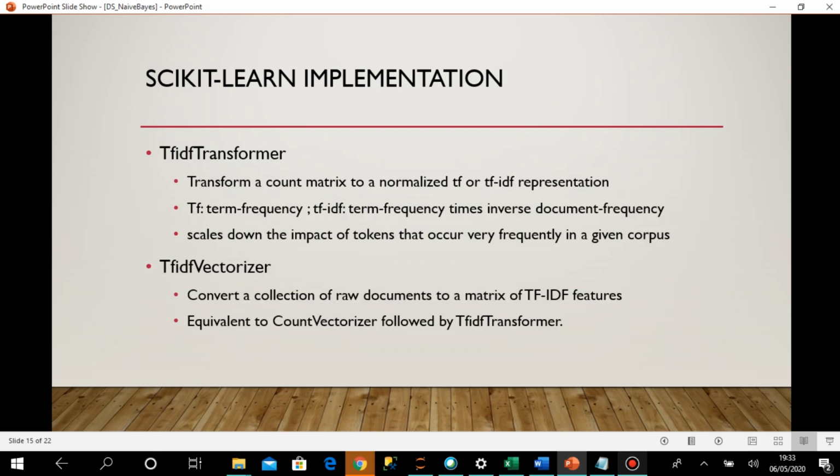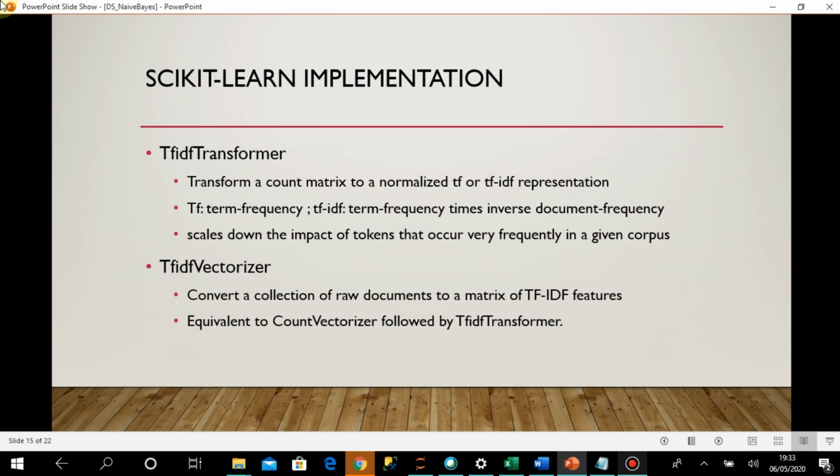Then comes TfidfTransformer. That is another module. It transforms a count matrix to a normalized TF or TF-IDF representation. I told you that first I do tokenization, then I count all the occurrences of each token in each document, and after that I get a matrix which has most of the data as 0, then I can do some normalization. So this TfidfTransformer gives a TF or TF-IDF representation.